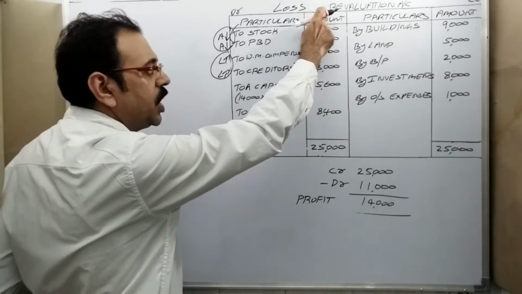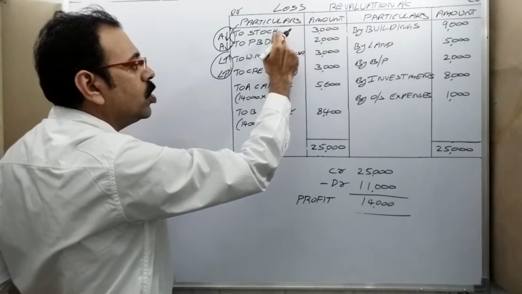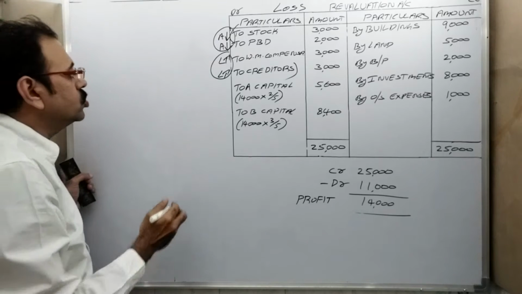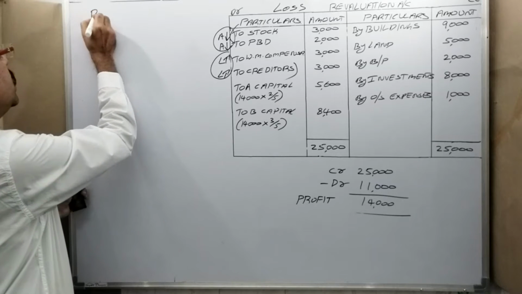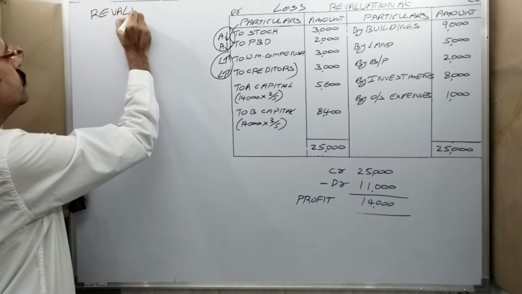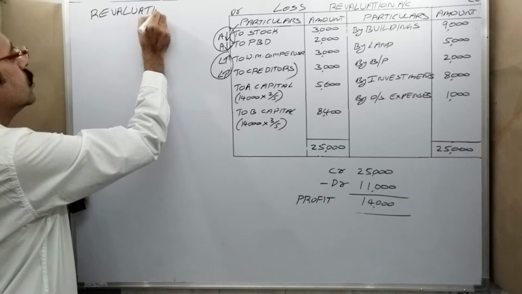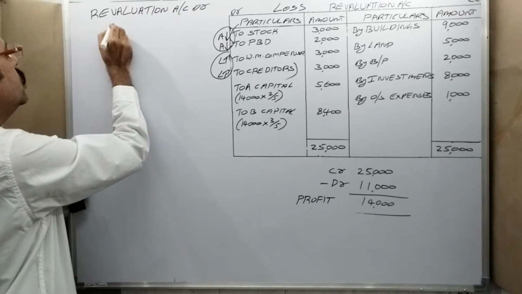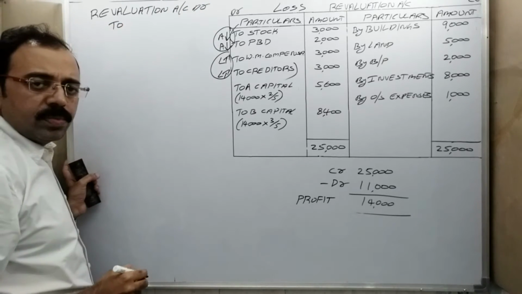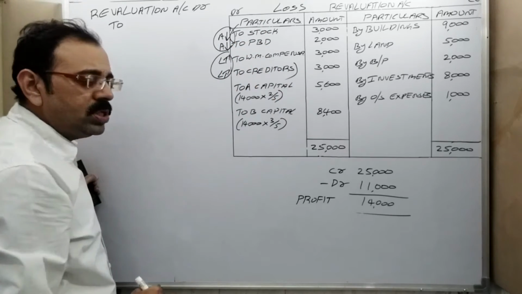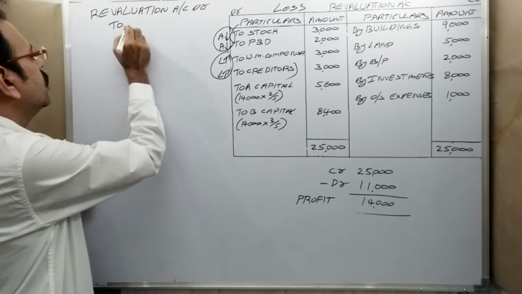In revaluation account, if you want to post them in debit side, then while writing the journal entry also, revaluation account is to be debited. Revaluation account debtor 2. Now credit side, all these accounts one by one you should write.